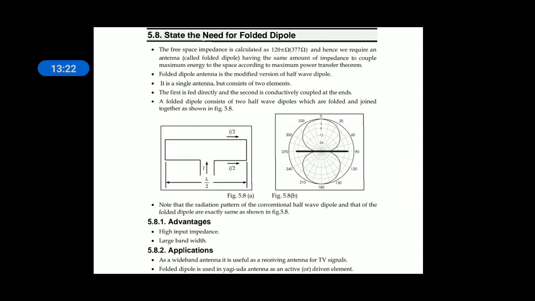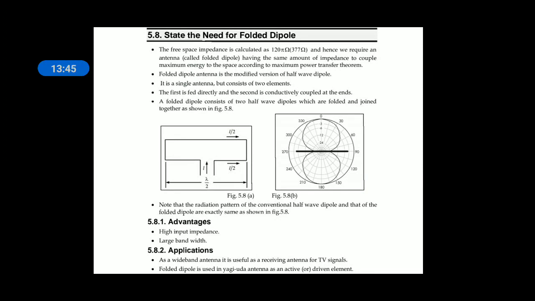Next, need of folded dipole. Why are we going for a folded dipole? Till now we discussed isotropic antenna, elementary doublet, and half wave dipole. The other name of isotropic antenna is omnidirectional antenna, and the other name of elementary doublet is Hertzian dipole.